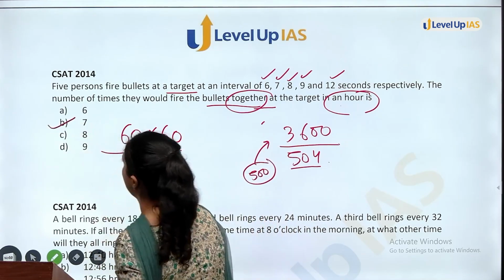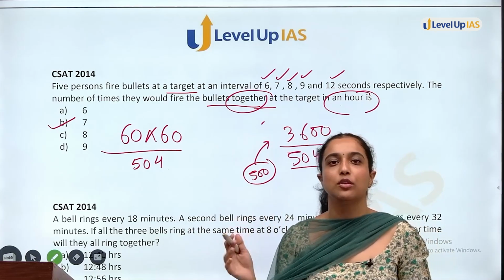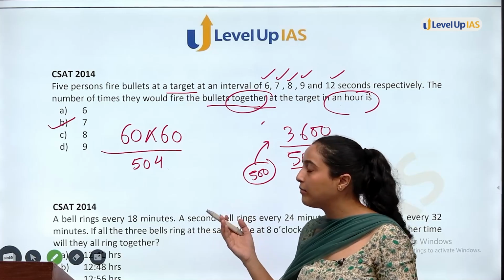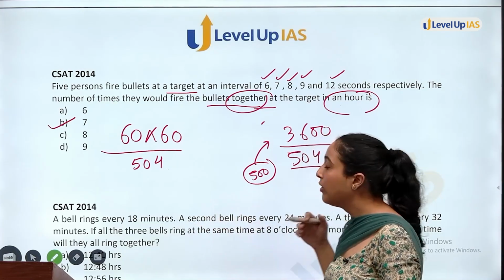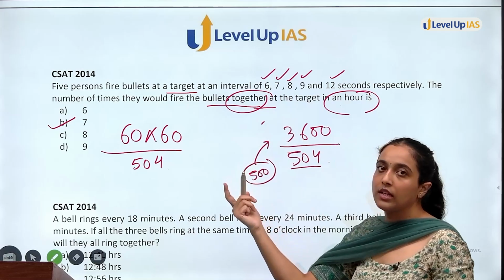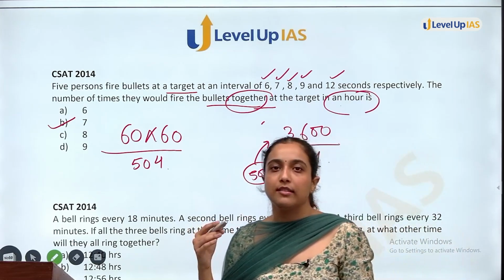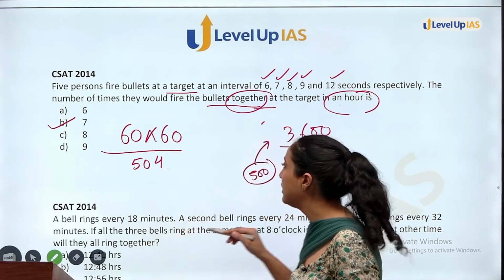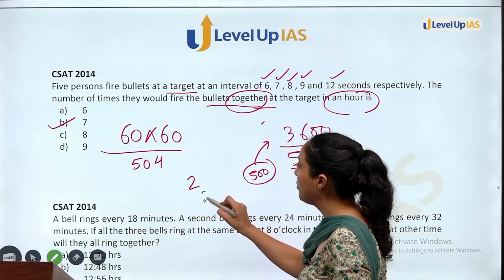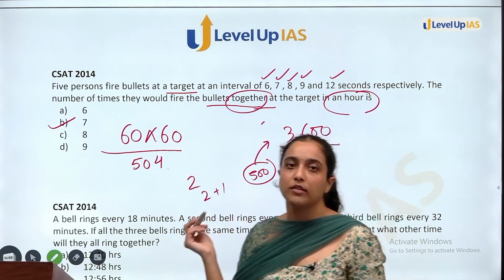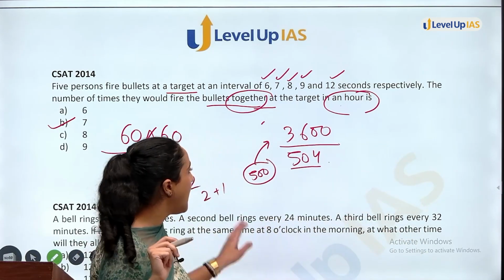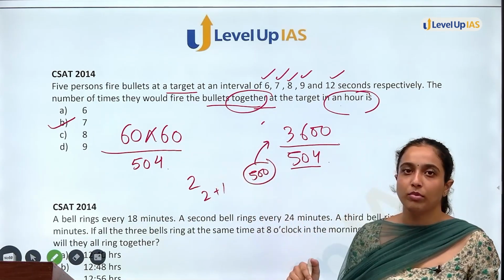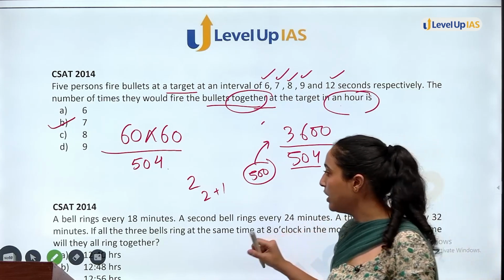Now there is one point that I would like to add in this question: UPSC has also given a different answer, B and C, and some other conflict is also there in this question because they are saying interval of 6. Interval can be concluded as simply 6, or it can be said that it is a gap of 6, like we did in the previous question where Sita and Geeta, there was a gap of 2. That means we did 2 plus 1. So there was a conflict in this question, but my personal opinion is that option B should be the answer using this method only.